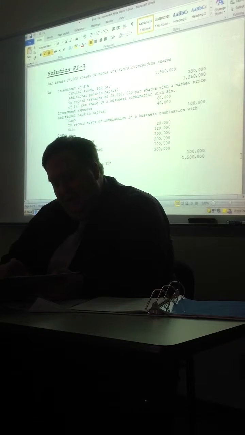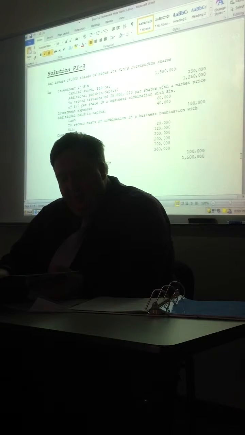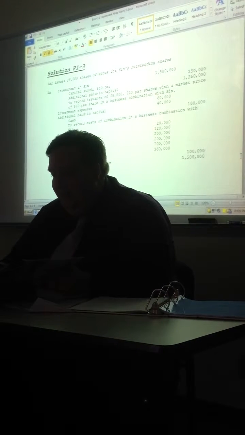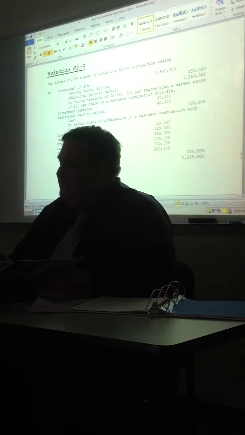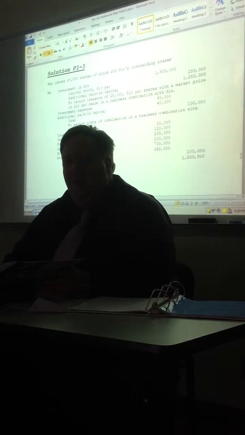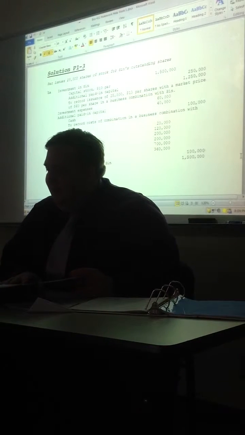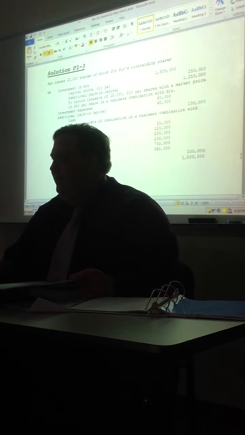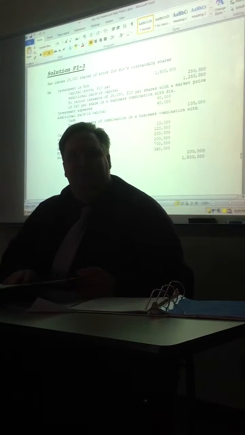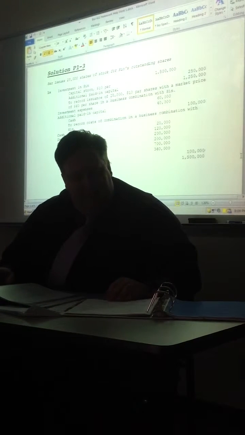Okay, and it says now prepare journal entries to record the acquisition, and then we're going to prepare a balance sheet immediately after. We can do that. And the next one is saying assume that you issued 15,000 shares instead. So it's the same thing, we're just going to change the numbers. Now, they're going to go gain or loss, right? They're going to play games with that. And remember that the gain was on page 37, loss or equal was on page 33. So it's going to be one of those two examples. Okay. So the first thing you do is kind of look at it.